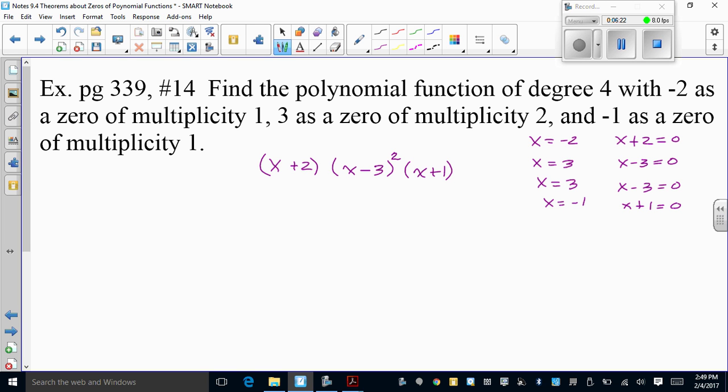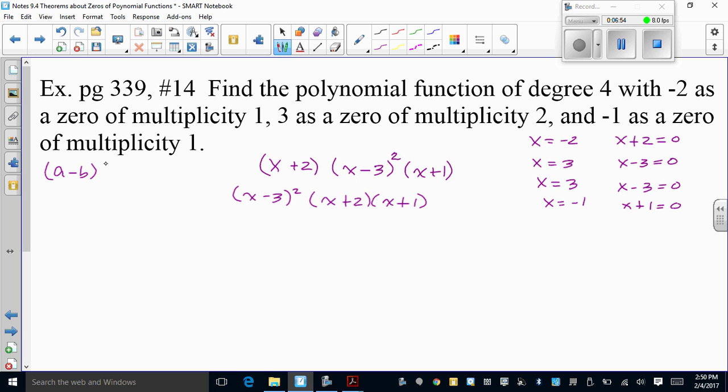Still have to multiply this out. So this is where I'm going to move them around, only for ease of work. So I have x minus 3 squared, x plus 2, x plus 1. The reason I did that is because this guy is going to be easy to multiply out, and then I'll FOIL this guy out.